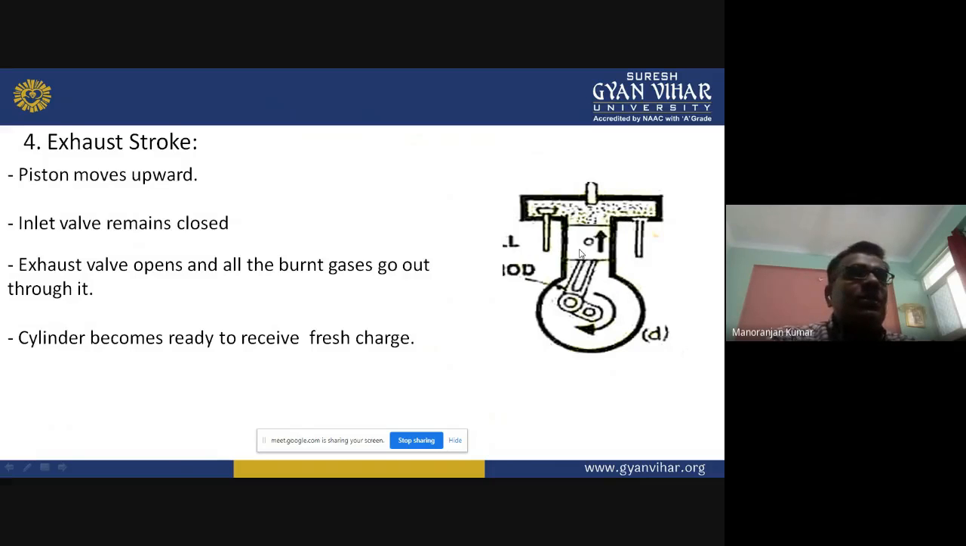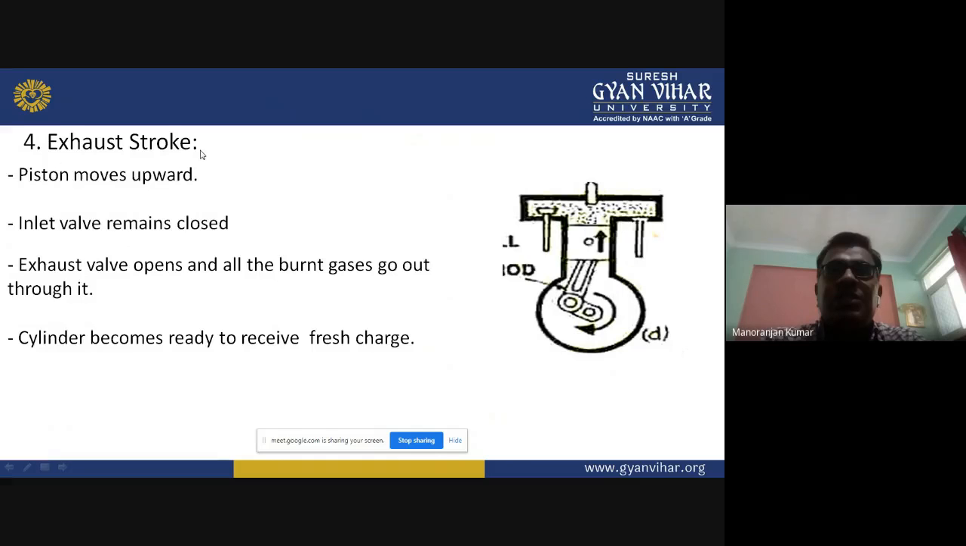And when all the burnt gases go out, the cylinder becomes empty, so it is ready to receive a fresh air-fuel mixture, or fresh charge. Charge means the mixture of air and fuel. This term is known as the charge in terms of the engine.